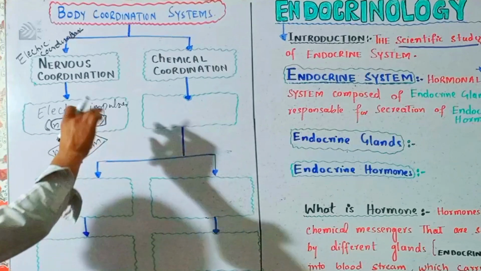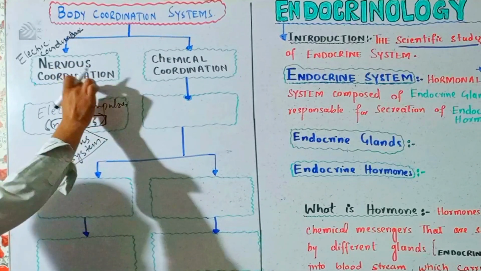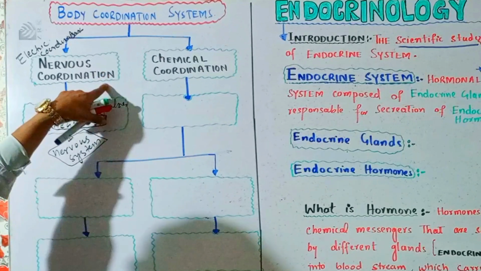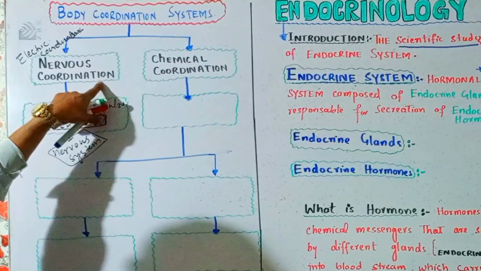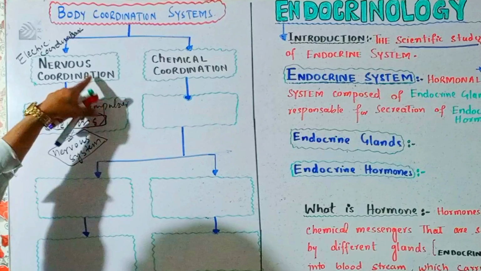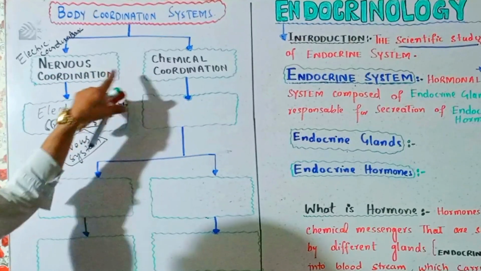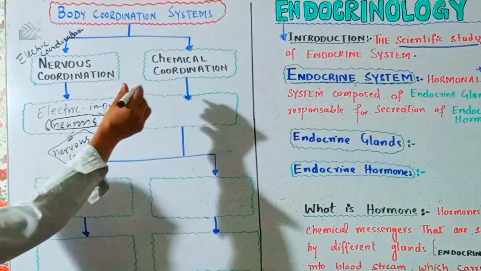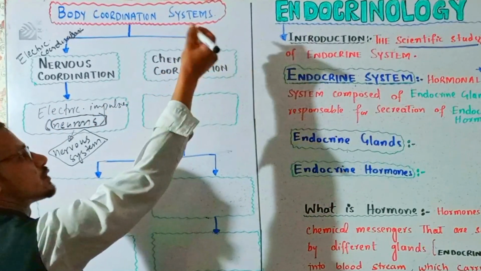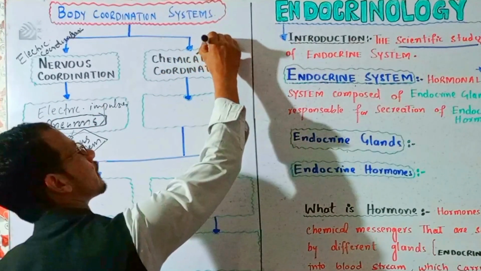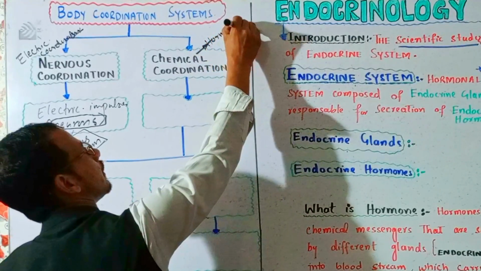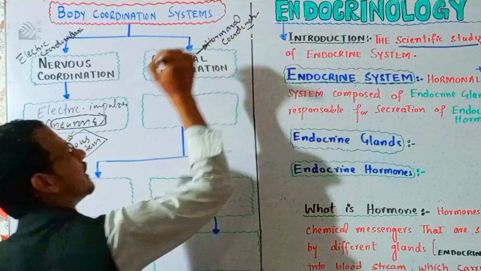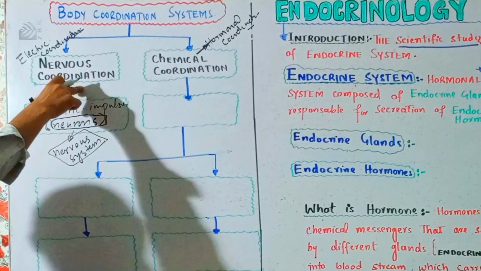The second system works together with this nervous system, meaning that if we have only one system, the body functions will not be able to be controlled, because together these two systems control all the activities of the body. So the second is chemical coordination. It is also known as hormonal coordination. Why is it called chemical coordination, and why is the other called electric coordination?